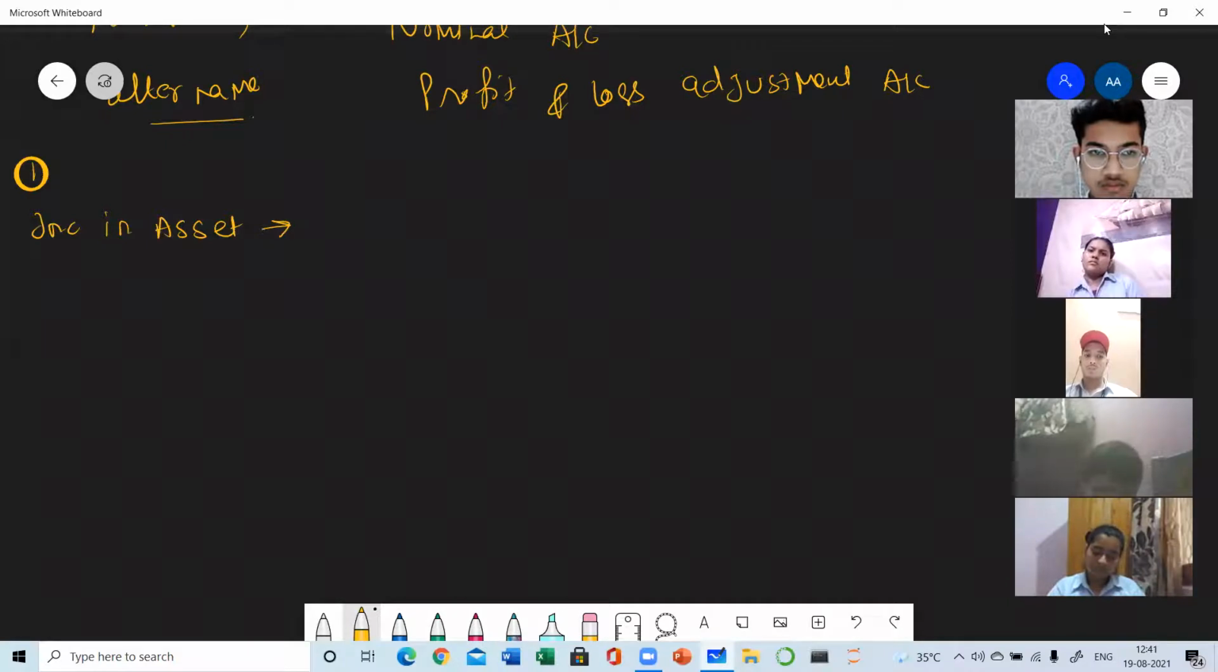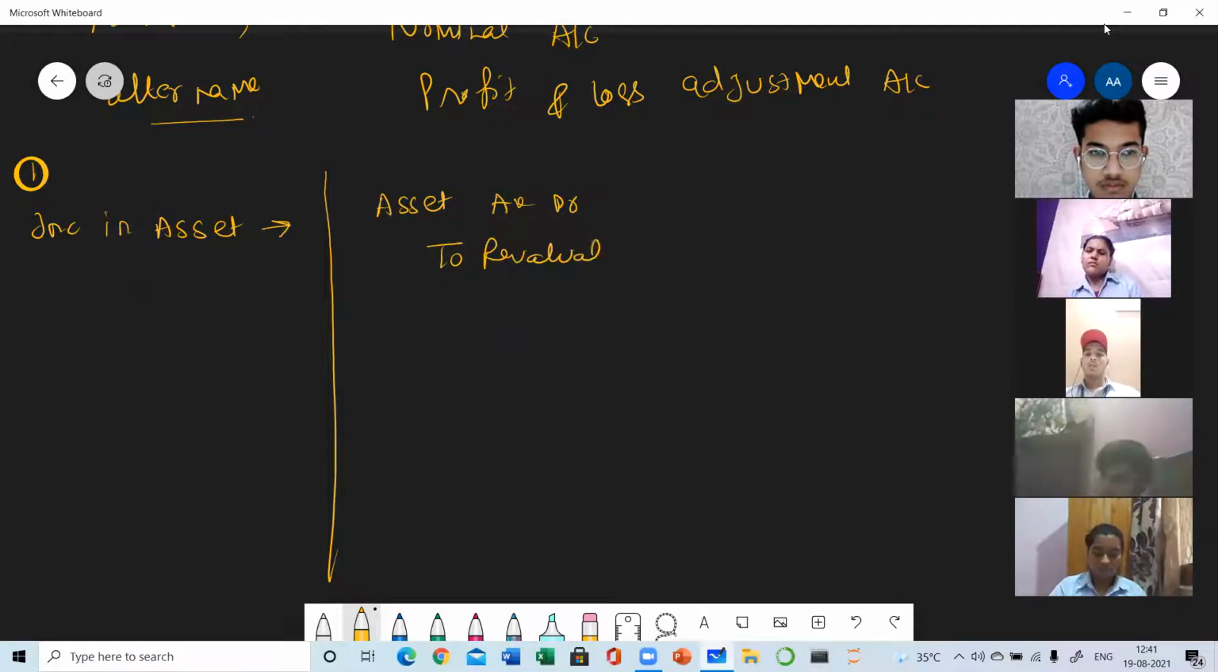So when asset is increased, then the entry will be asset account debit to revaluation. As the asset is increased, so with the increase in asset, the asset will be debited. And as the nature is nominal, so revaluation account is credited. So increase in asset means profit, and profits will be written on the credit side. Clear? And this entry will be passed with the change in the value, with the difference amount.